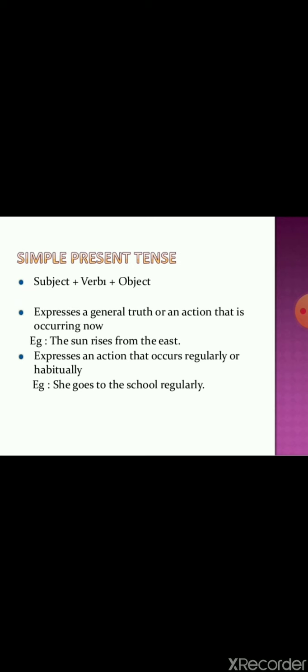It expresses an action that occurs regularly or habitually. She goes to the school regularly. She goes for the walk regularly. Okay, in such types of actions we use the simple present tense form.